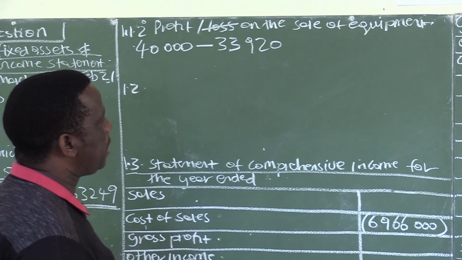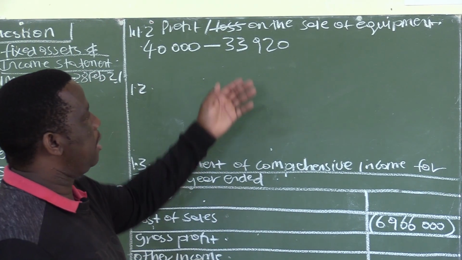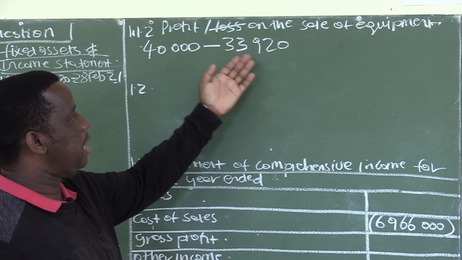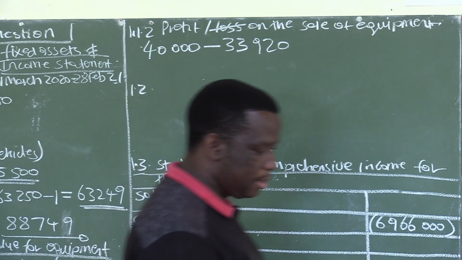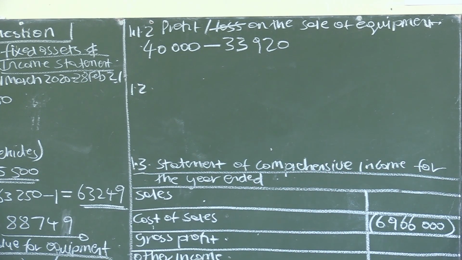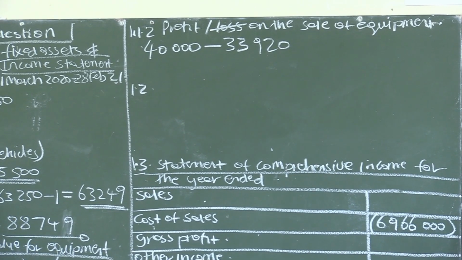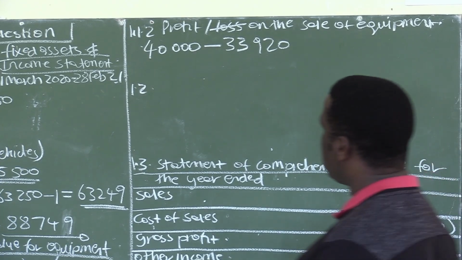There is profit on sale of an asset. This equipment was supposed to be sold for 33,920, but we sold it for 40,000. The carrying value is 33,920. The selling price is 40,000. So 40,000 minus 33,920, we made a profit of 6,080.